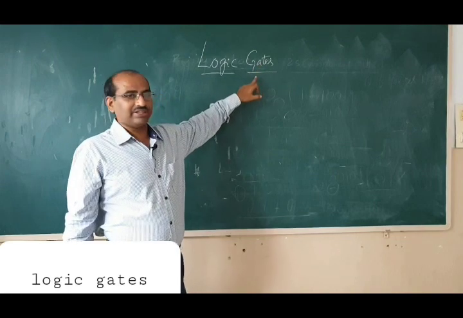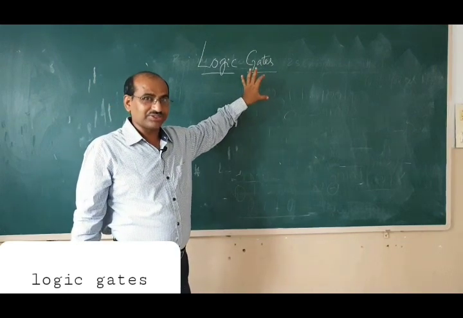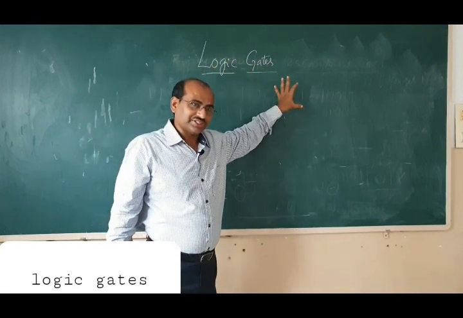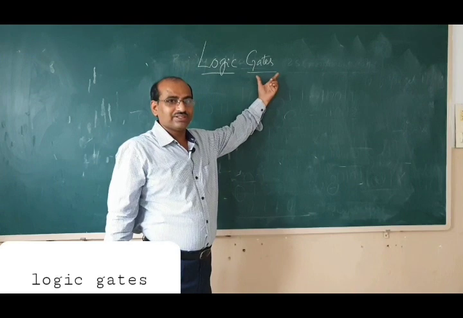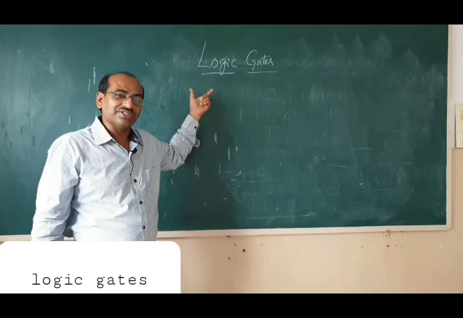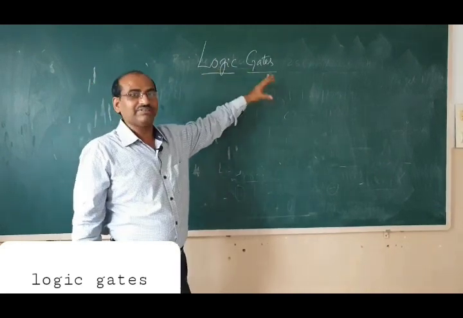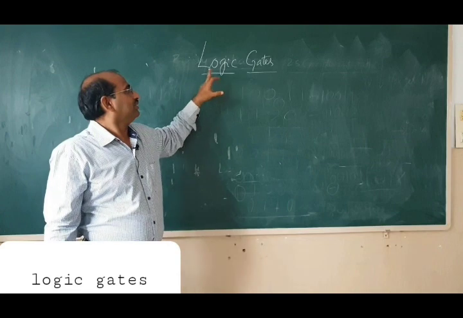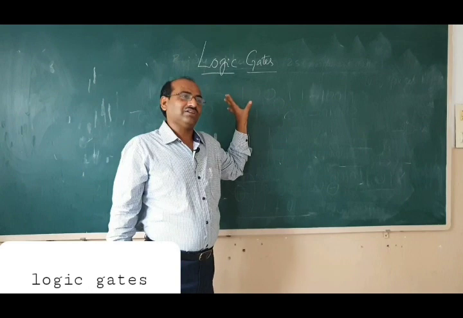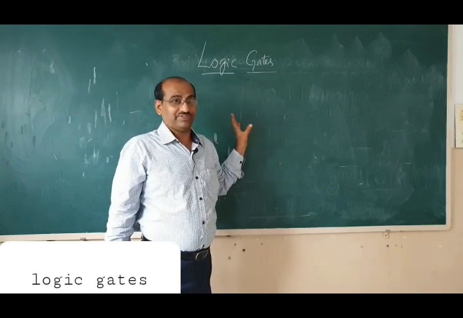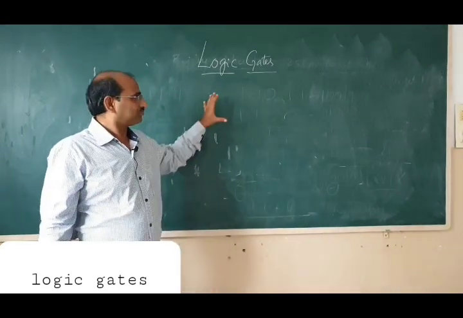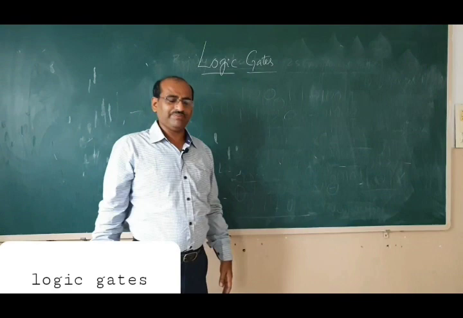Okay. So once again I am repeating, gate is an electronic circuit. This is a building block of modern digital communication systems, and each gate operates according to a specific logic, and we name that gate with that logic. Suppose if a gate operates on logic AND, we call it AND gate. On OR logic, we call it OR gate. If it operates on NOT logic, we call it NOT gate. So what are the actual logics we will discuss anyway.